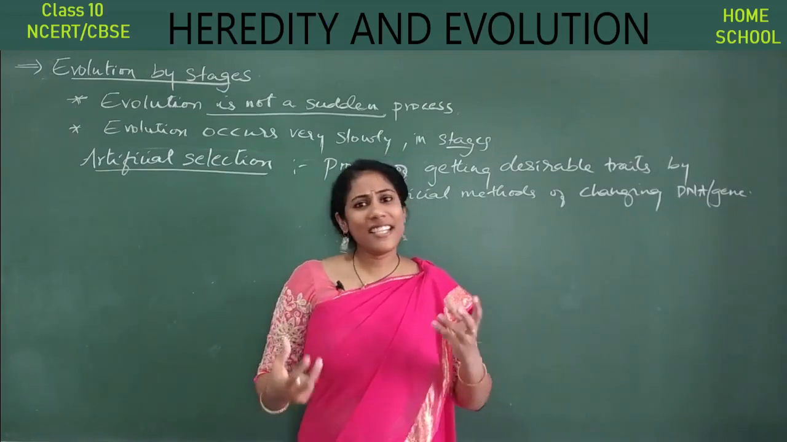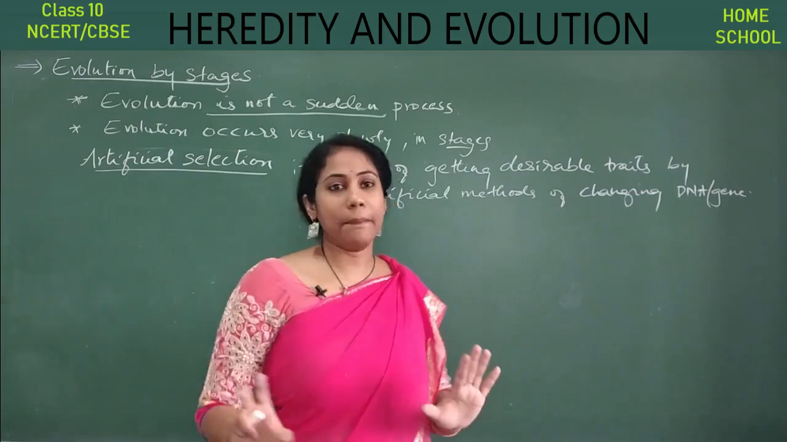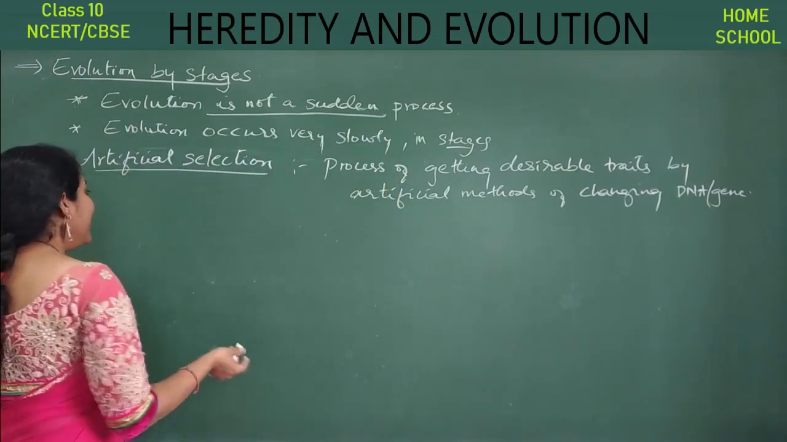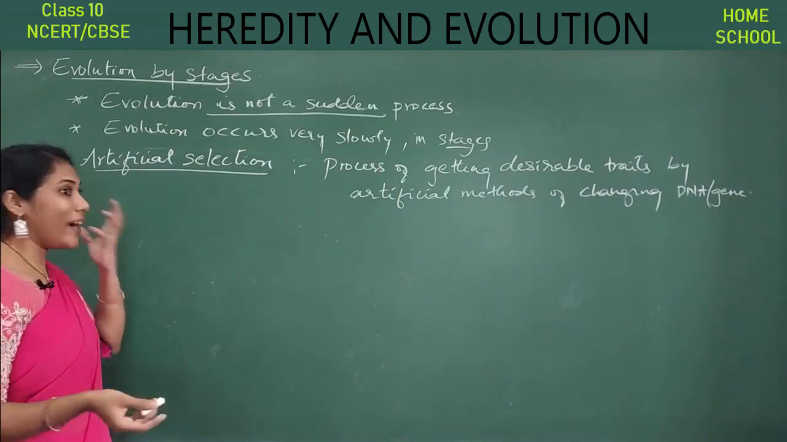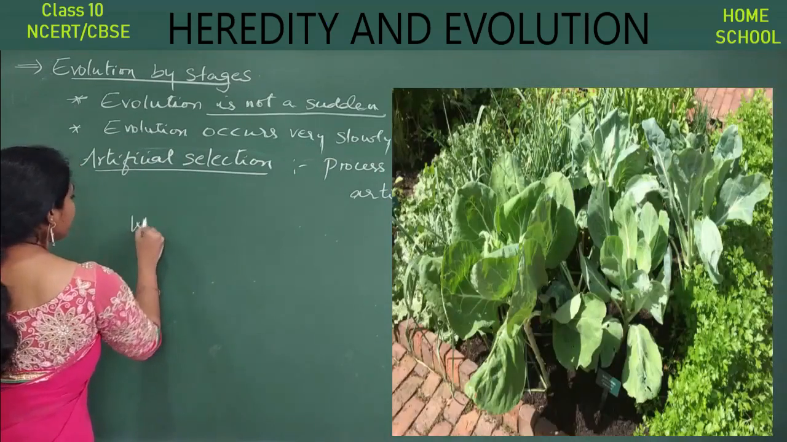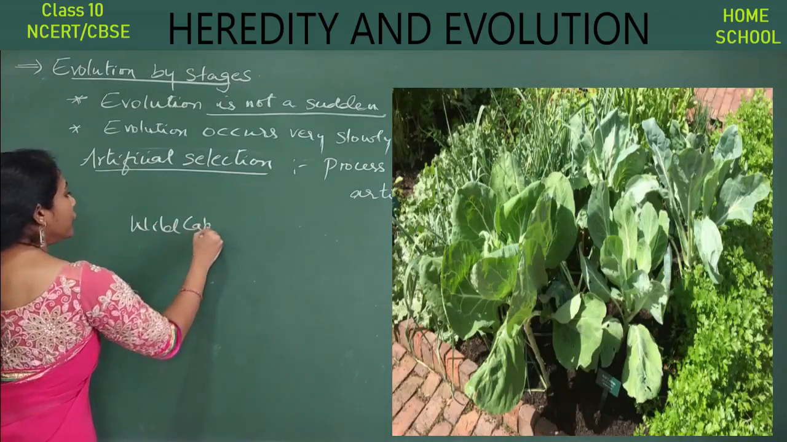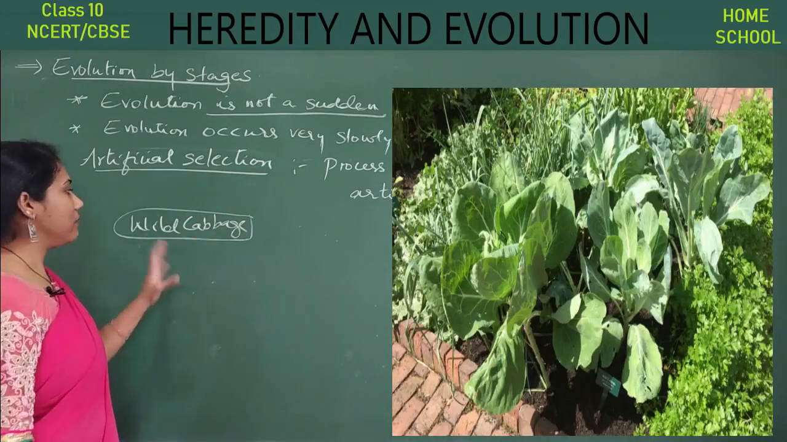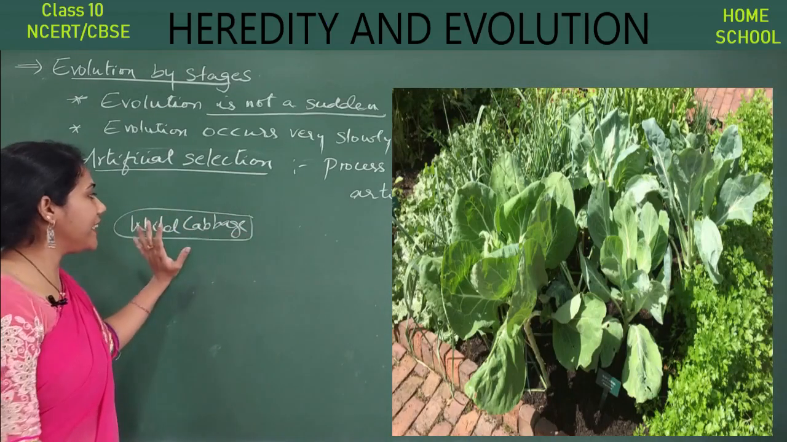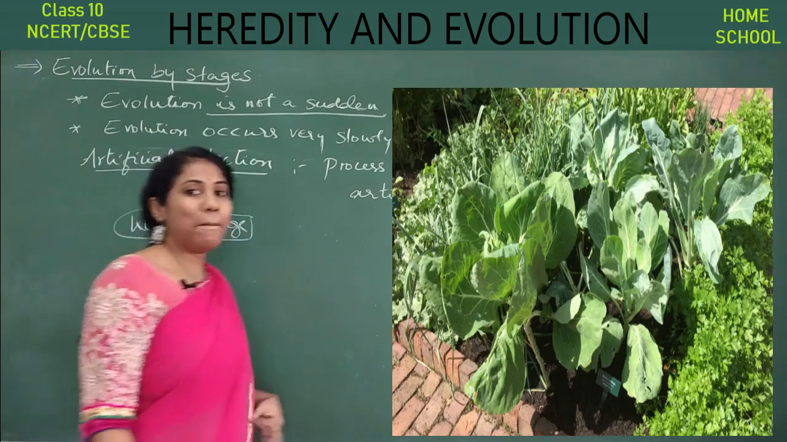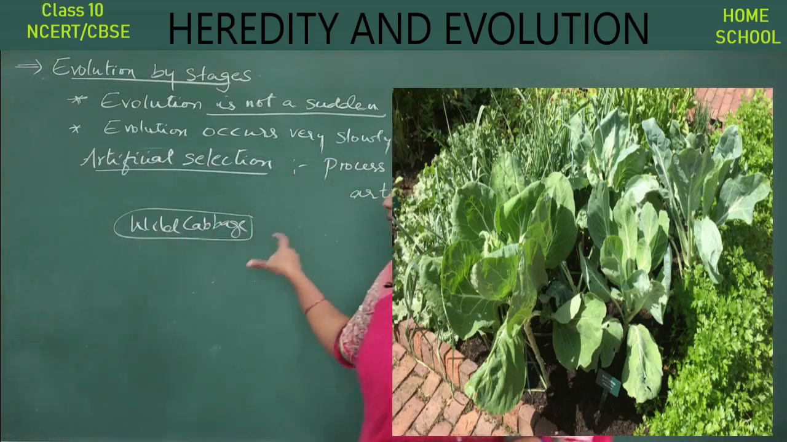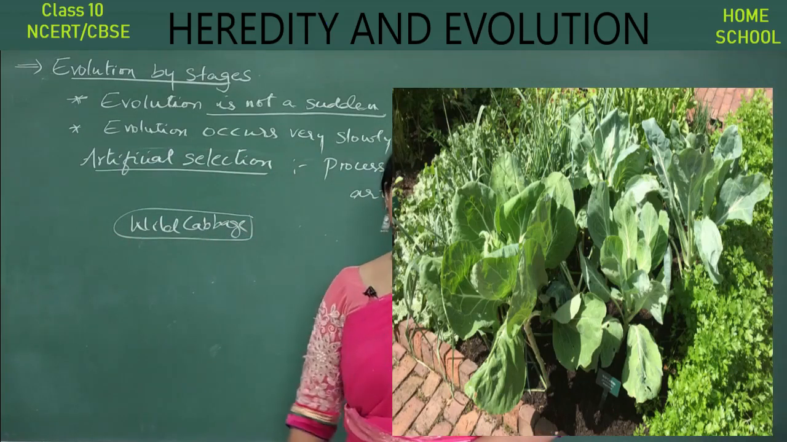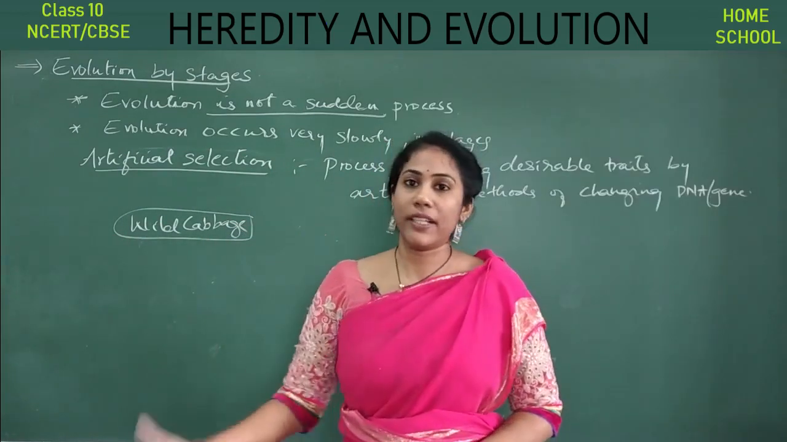So let us understand this better with the help of an example. Okay, so imagine initially in our nature we had a certain vegetable called wild cabbage. Okay, wild cabbage. You can see the picture of wild cabbage, how it looks. Okay, it is one of the original cabbage varieties present in nature. But man did not like this vegetable. Okay, he did not like the features present in this vegetable. He wanted to improve its quality.